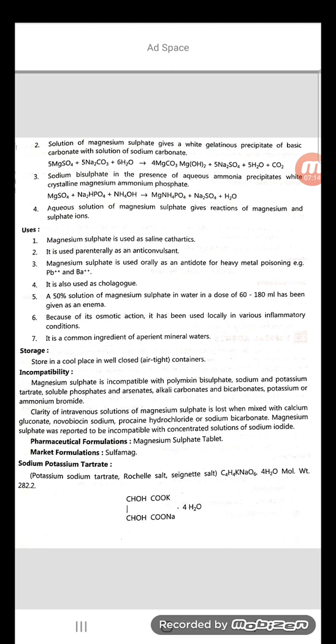The usual dose of this magnesium sulfate is 10 to 15 gram, and it should be used with care in patients with impaired renal function. If the patient is suffering from any renal disorder, it should be used very carefully.